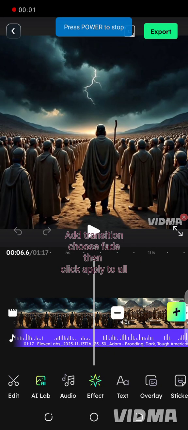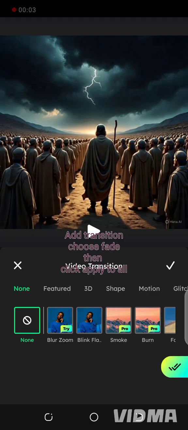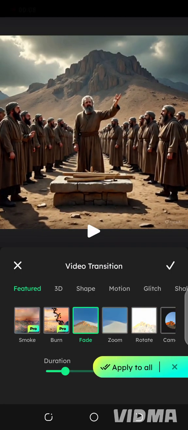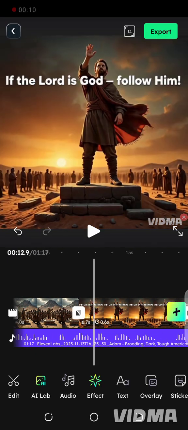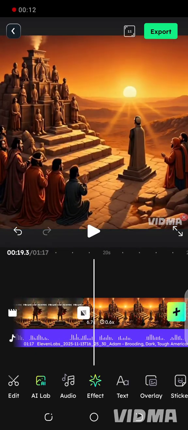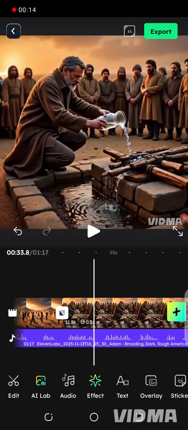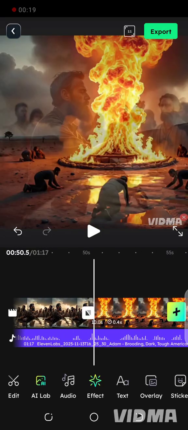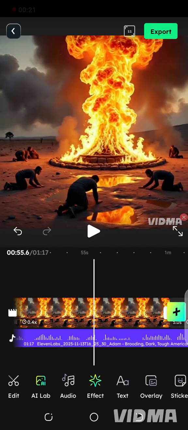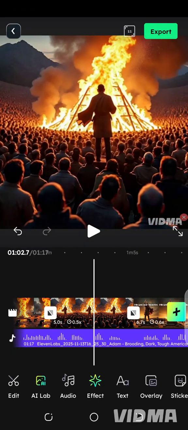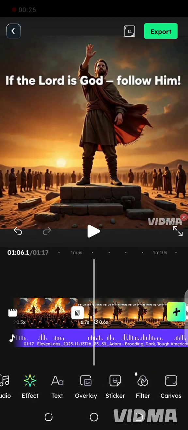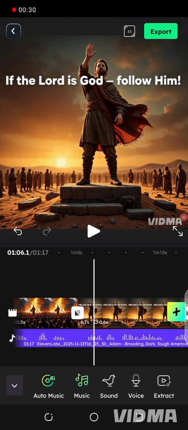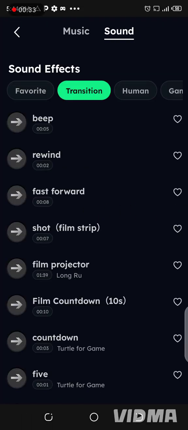Now it's time to choose a transition. You can look at that small white box. That was what I pressed. You choose fade, and you will not click on apply to all. You can see all the images are fading. Fade is good for storytelling. Later on, on your own, you can start exploring different ones you can use.